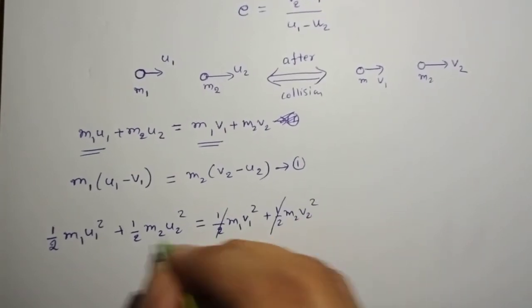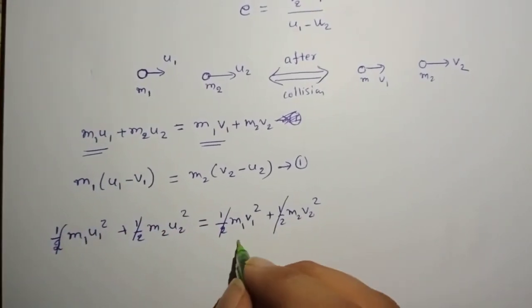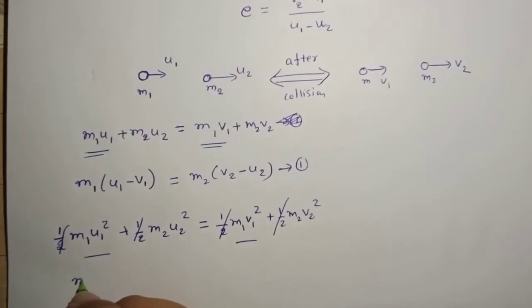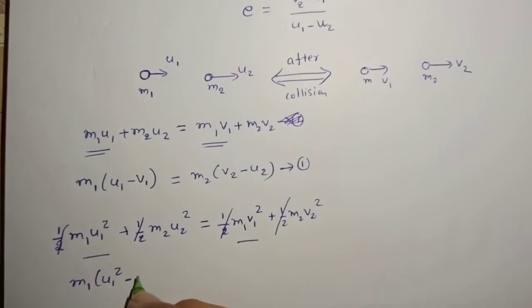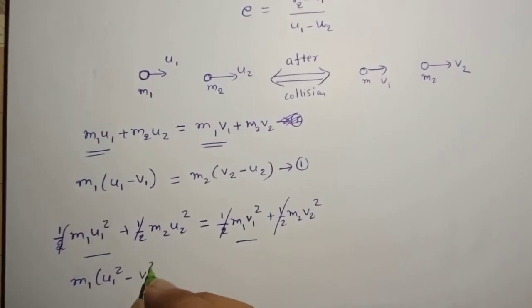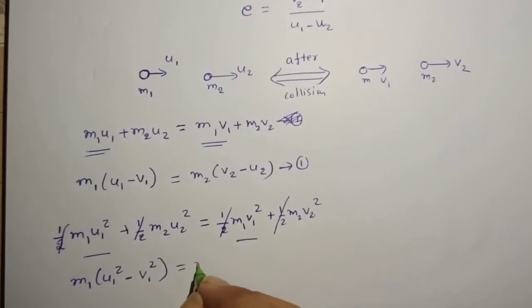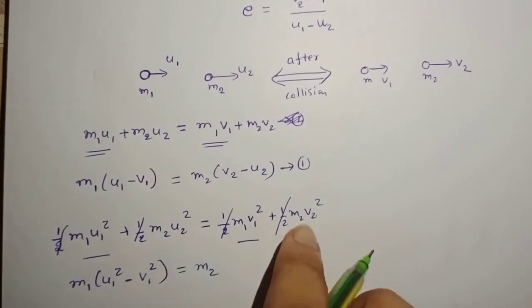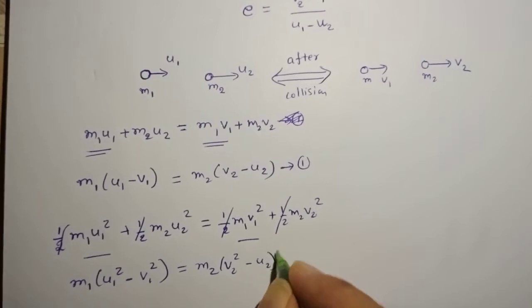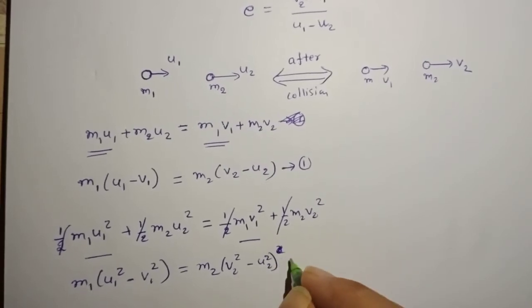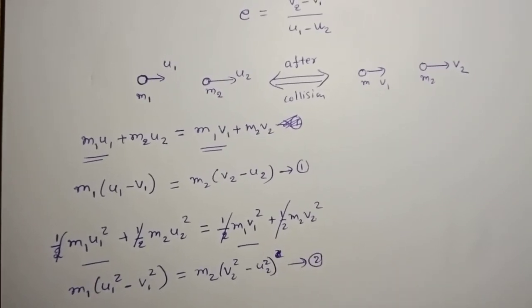Here half is common everywhere, gets cancelled. And let us group m1. So I can write m1 into u1 square minus v1 square equal to m2 into v2 square minus u2 square. Now I'll name this equation as equation number 2.